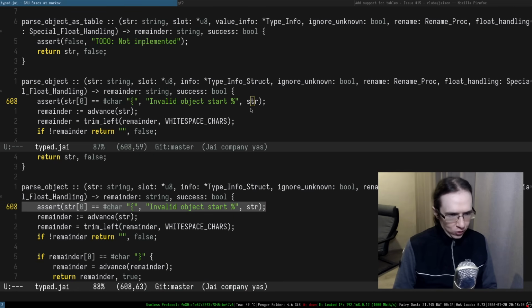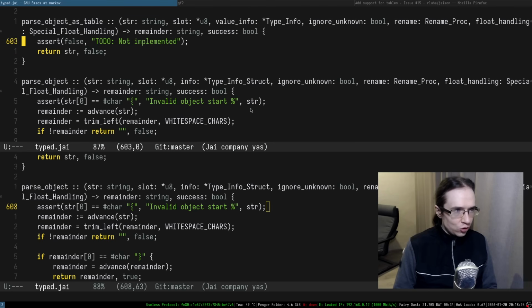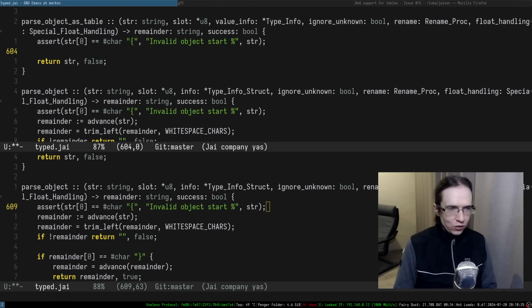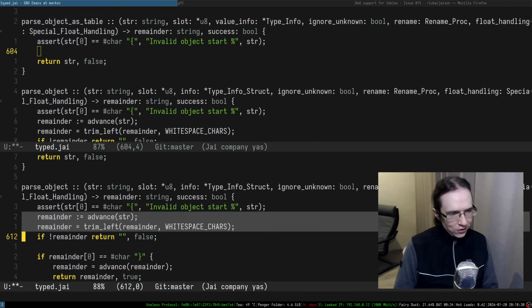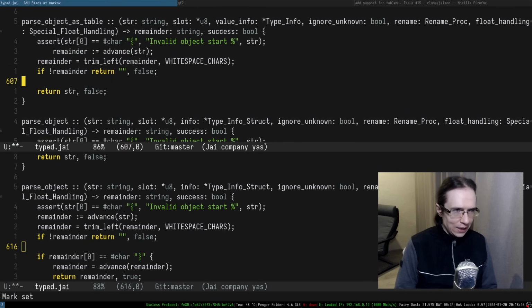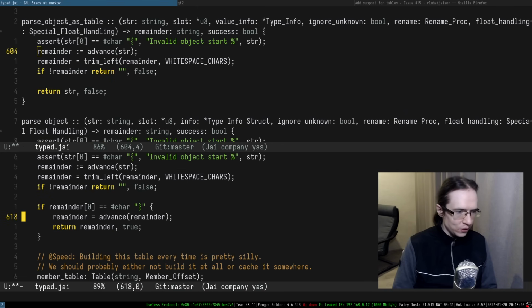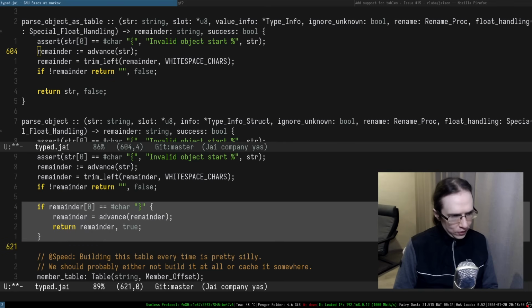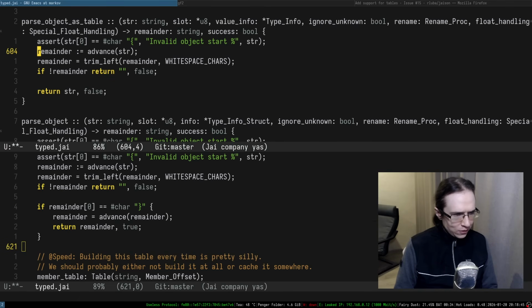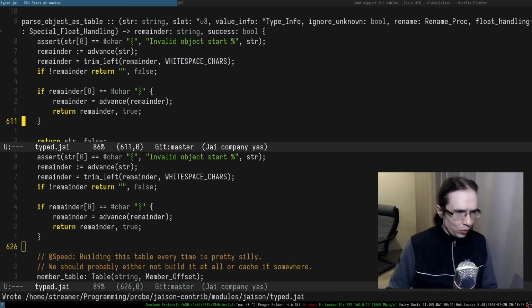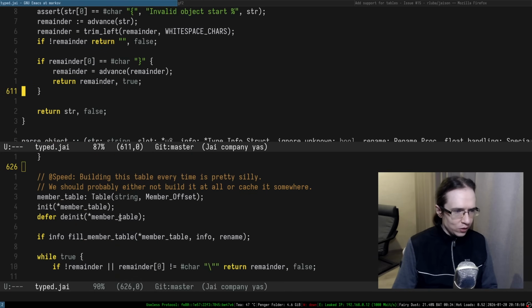So first of all, we're asserting that the string starts with the curly braces, otherwise this is not an object. Makes sense. Okay, so then we advance the string, and we also strip the white spaces and stuff like that. So that's another thing that we'll probably need in here. That's very cool. So if we ended up with closing brackets, we're definitely done with all of this.